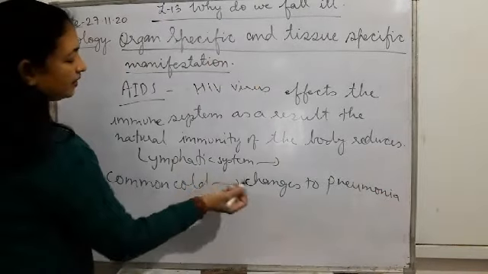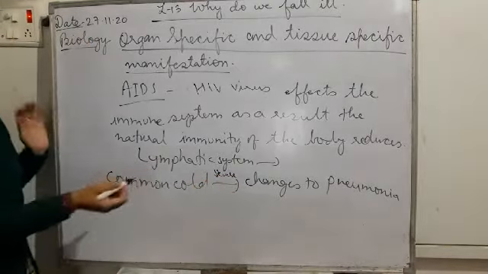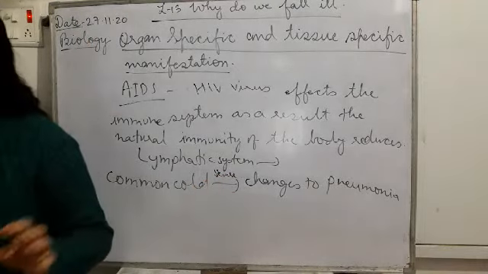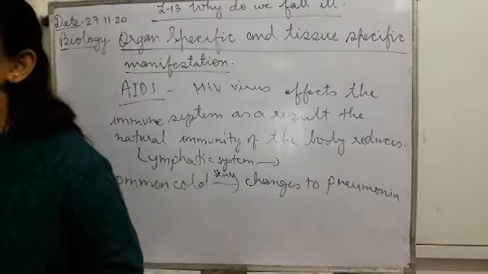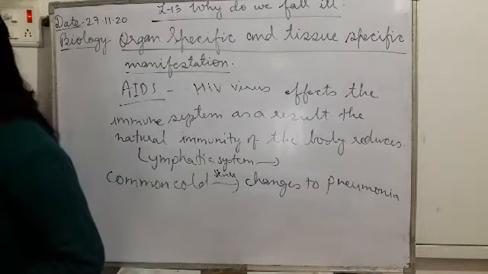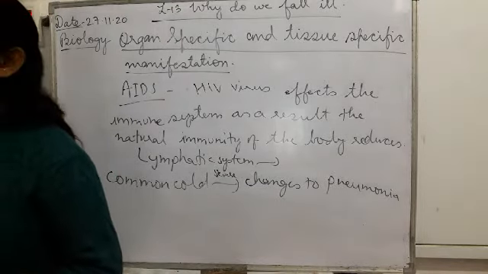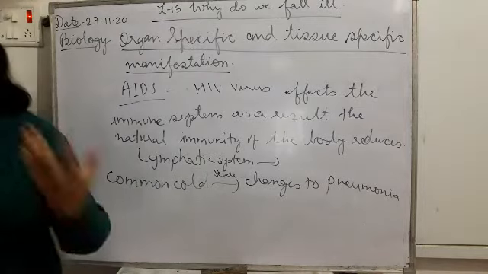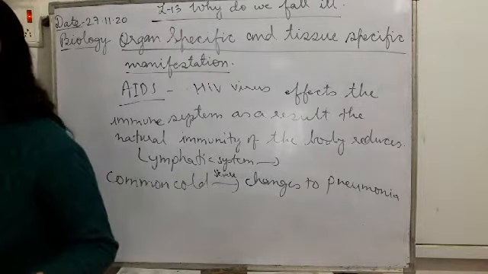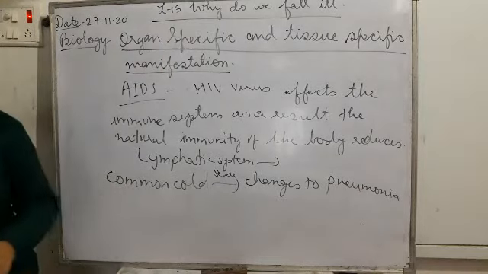It becomes severe. Why is this common cold becoming severe? Because the immunity power has reduced. Because the virus has affected the lymphatic system. It is not allowing the WBC to produce the antibodies. When less is produced, pathogens are entering and they are unable to fight. Then infection will occur. So common cold will change into pneumonia.